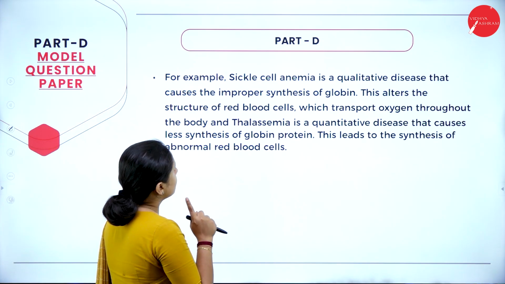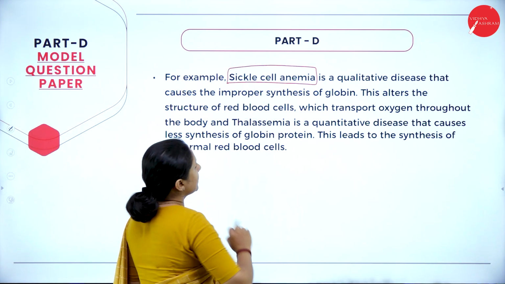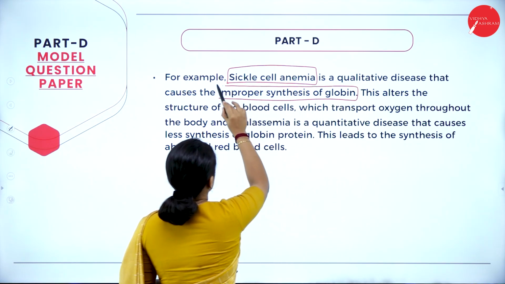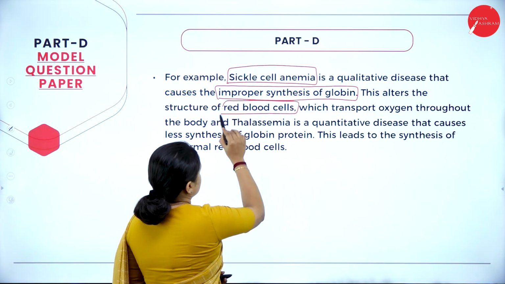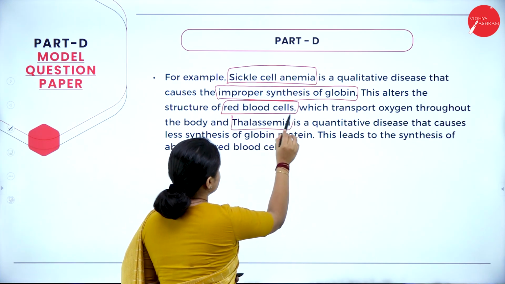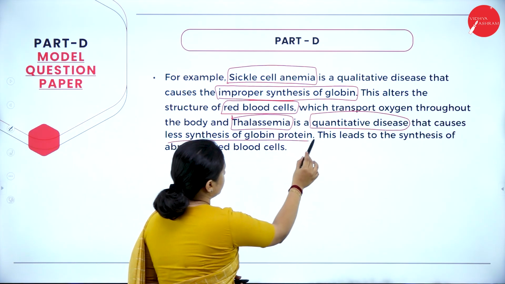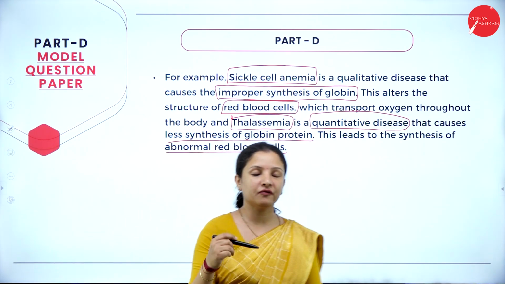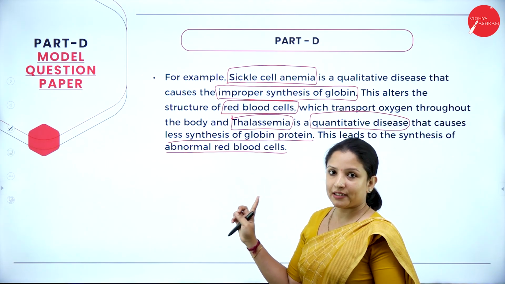For a qualitative problem, the best example is sickle cell anemia. Sickle cell anemia is a qualitative disease that causes improper synthesis of one of the globin molecules. So this alters the structure of the red blood cell, which transports oxygen throughout the body. And thalassemia is an example of a quantitative disease that causes less synthesis of globin protein. That is, the number of red blood cells that will be produced will get drastically reduced. So that is about qualitative and quantitative.